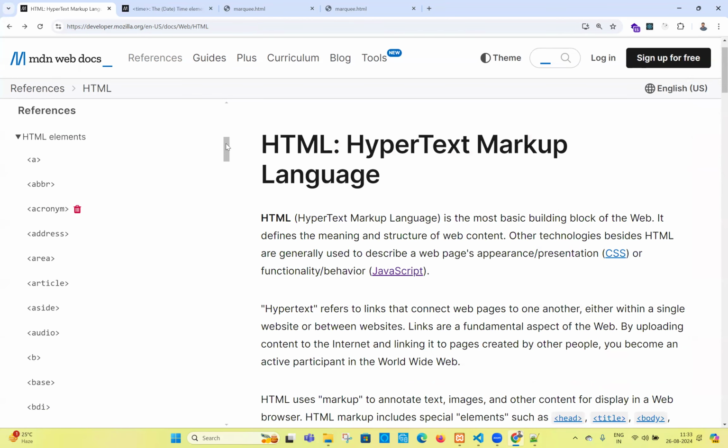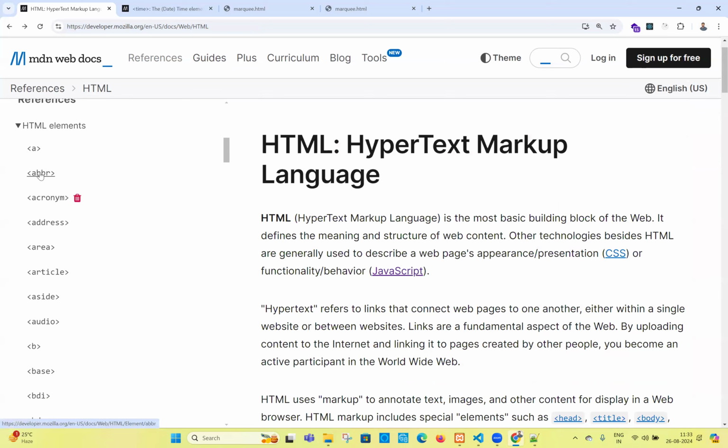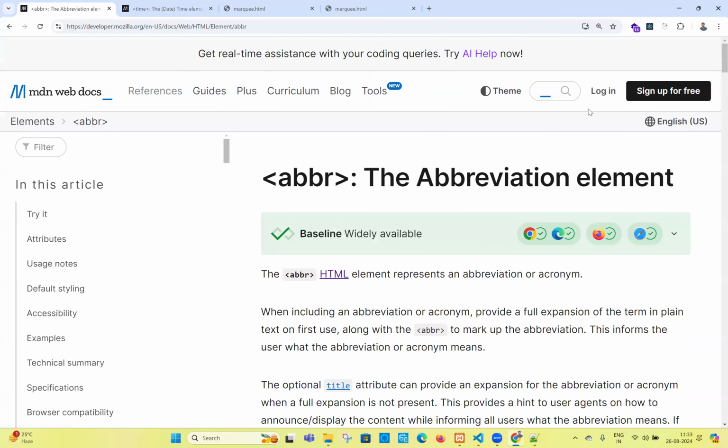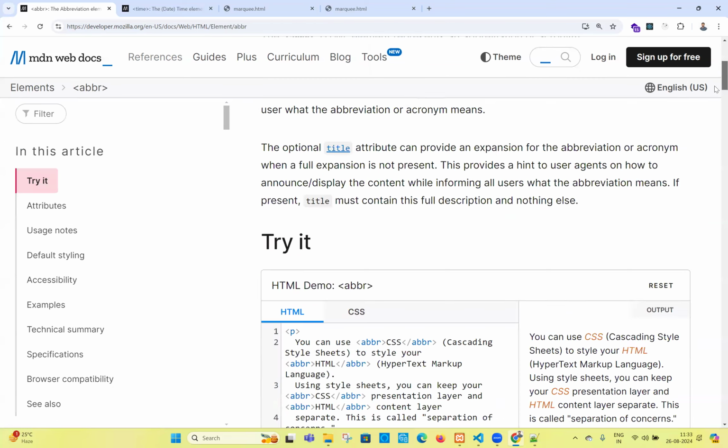Like this, the anchor tag. Abbreviation, do you know? What is abbreviation? ABBR. What is HTML? I am not asking you the abbreviation, what is HTML? HTML is a collection of elements. Using HTML, we can get the structure of a web page. Now, what is the abbreviation of HTML? If you want to display abbreviations, we can use the following tag called ABBR.